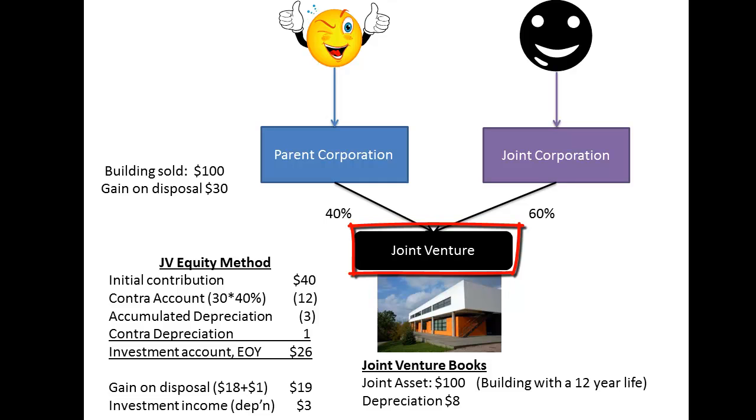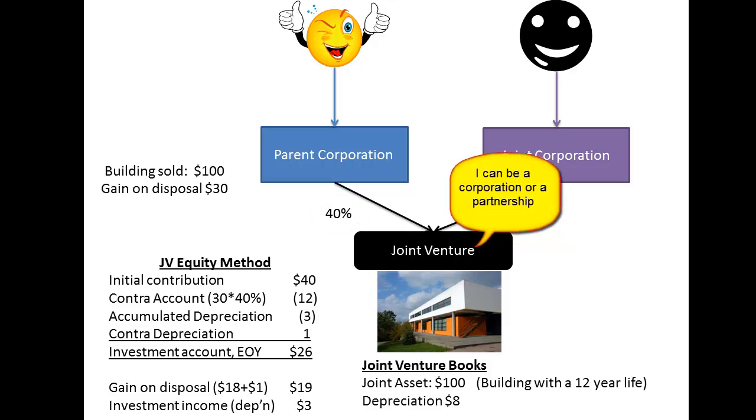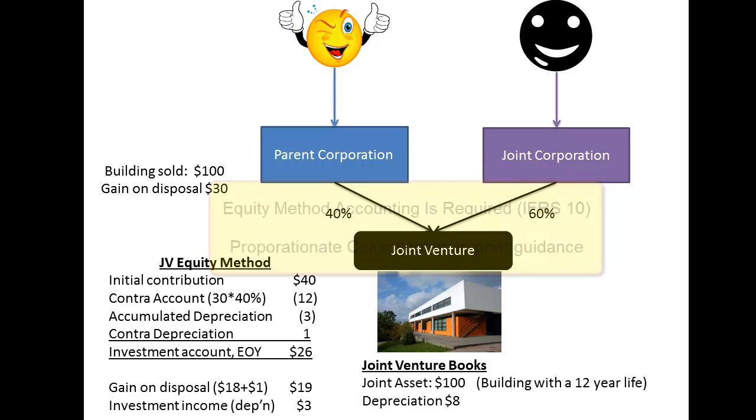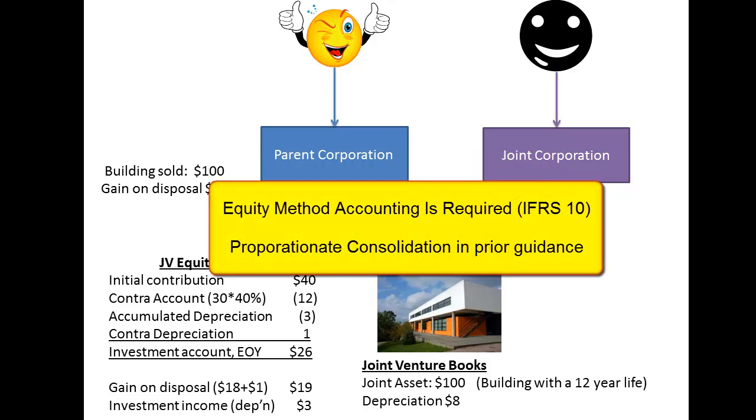Let's look at this second type of joint arrangement, and this is called a joint venture. A joint venture arises when a venturer has a right to only a share of the outcome generated by a separate entity. The separate entity can take either an incorporated or unincorporated form, such as a partnership. Under IFRS 10, the venturer must use the equity method to report its investment in the joint venture.